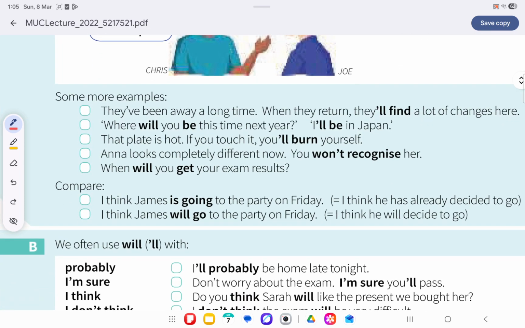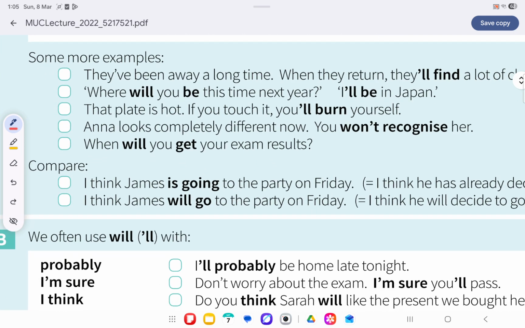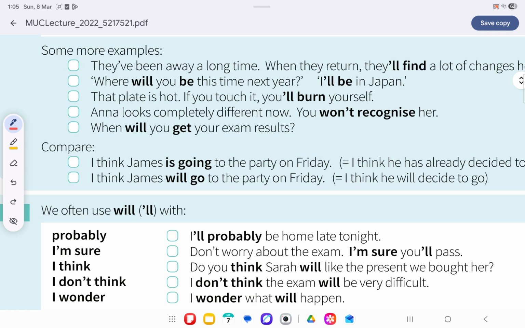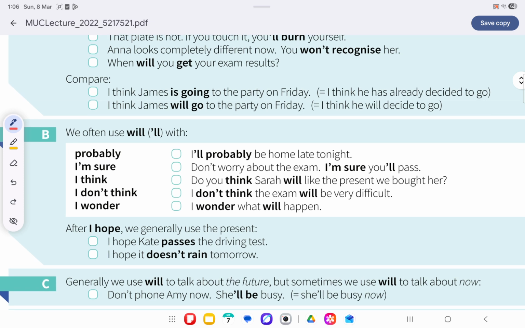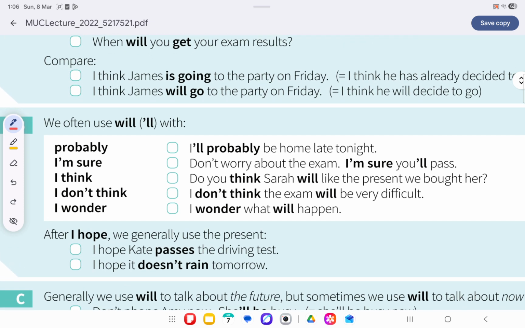I think James is going to the party on Friday. I think he has already decided to go. I think James will go to the party on Friday. I think he will decide to go. He has already decided, or he will decide to go. There are some words which represent prediction, like probably, sure, I think, I wonder. In that case also we use will.